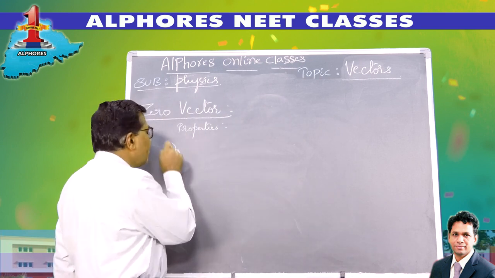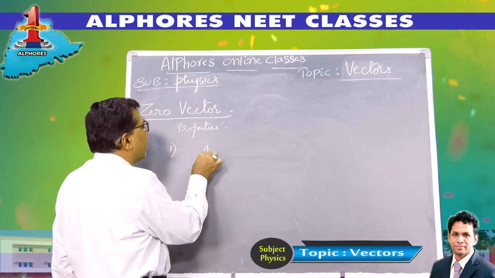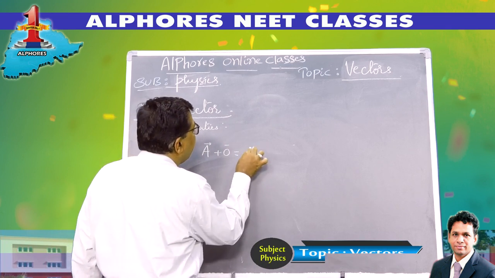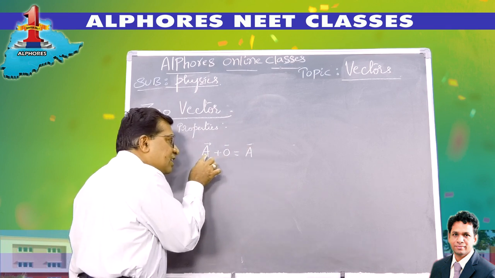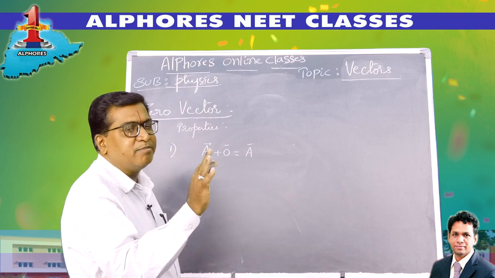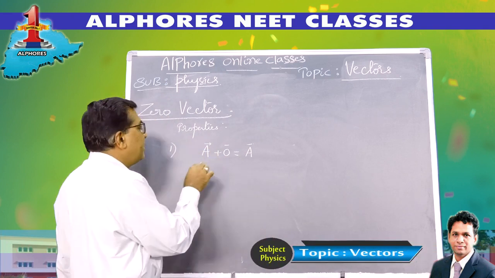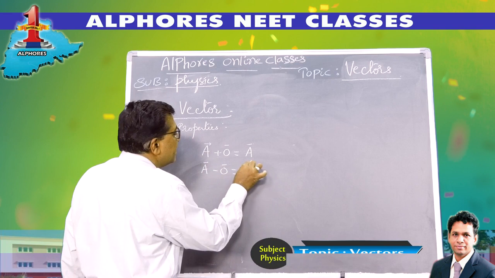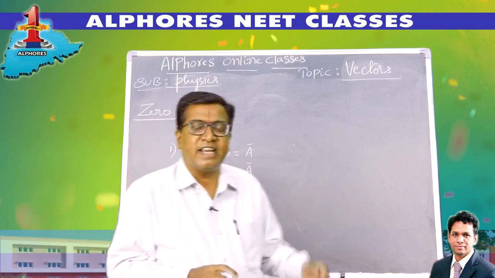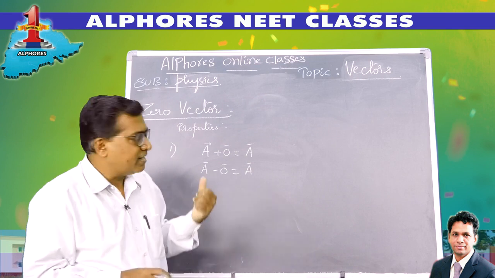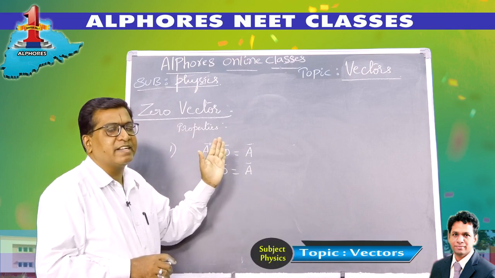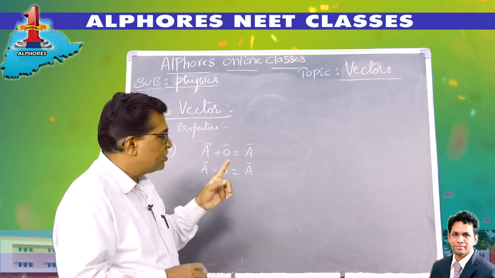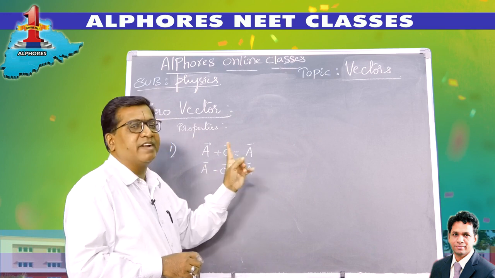So, next one. Suppose there is a vector A bar. When I add the 0 bar to it, it leaves the vector invariant. When a 0 vector is added to any vector, the vector remains the same. There is no change in magnitude and direction. Similarly, if the same vector is subtracted by a 0 vector, it also remains the same. So when a 0 vector is either added or subtracted, it leaves the vector as it is, with no change in magnitude and no change in direction.